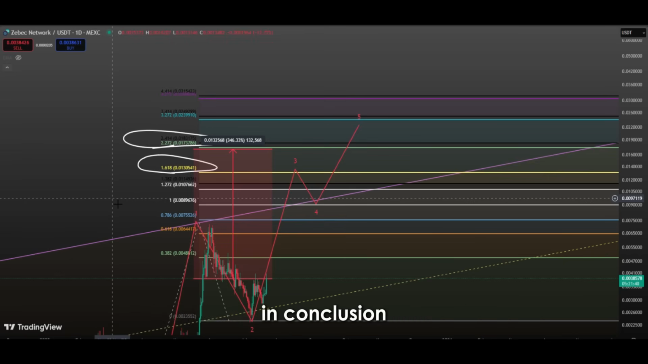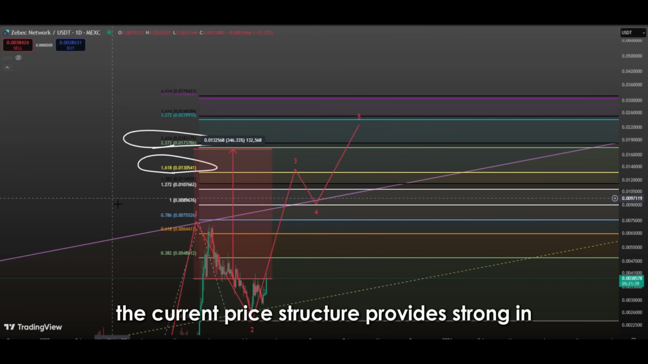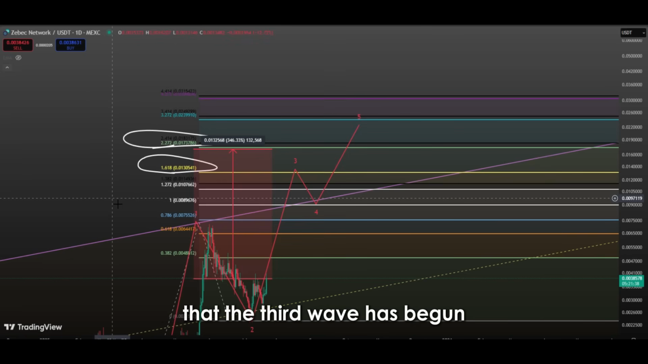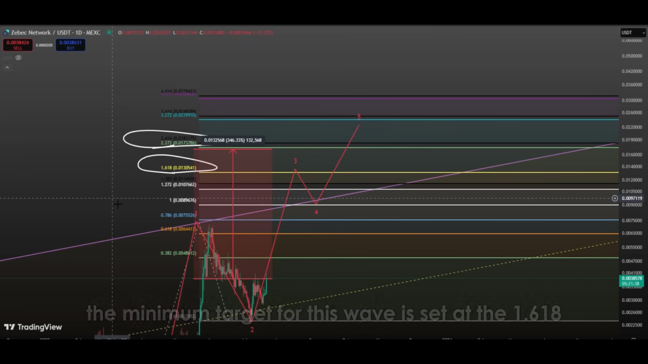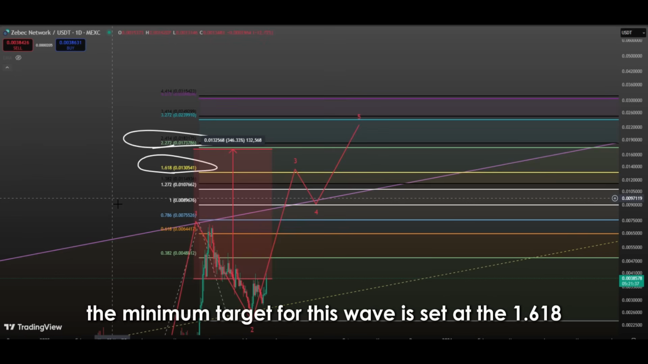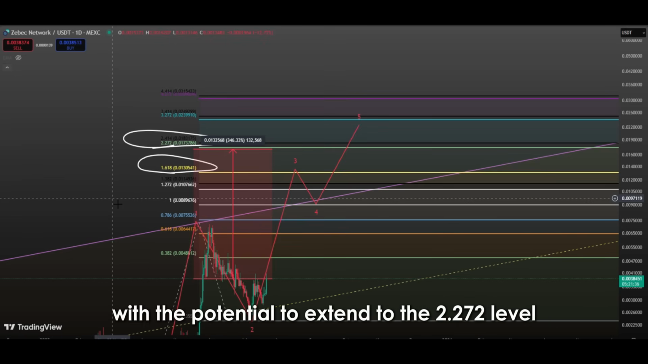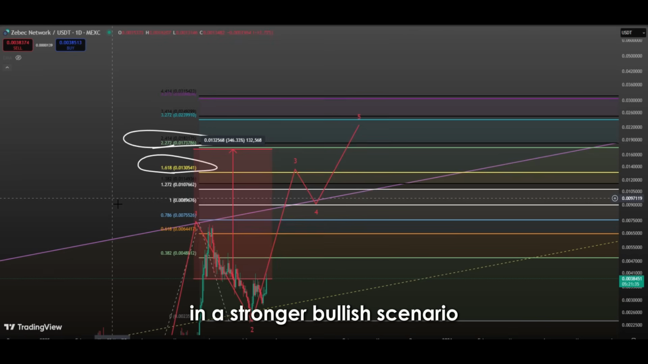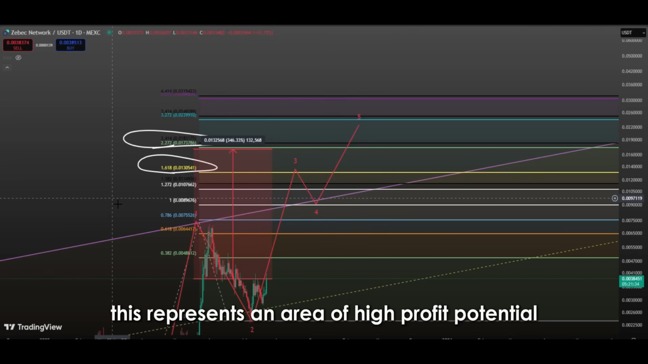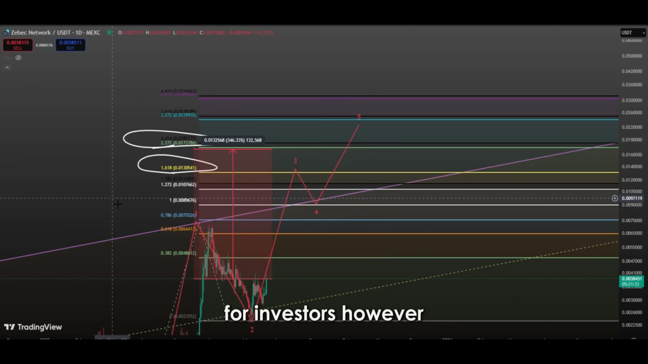In conclusion, the current price structure provides strong indications that the third wave has begun according to the Elliott wave theory. The minimum target for this wave is set at the 1.618 Fibonacci extension level, with the potential to extend to the 2.272 level in a stronger bullish scenario. This represents an area of high profit potential for investors.